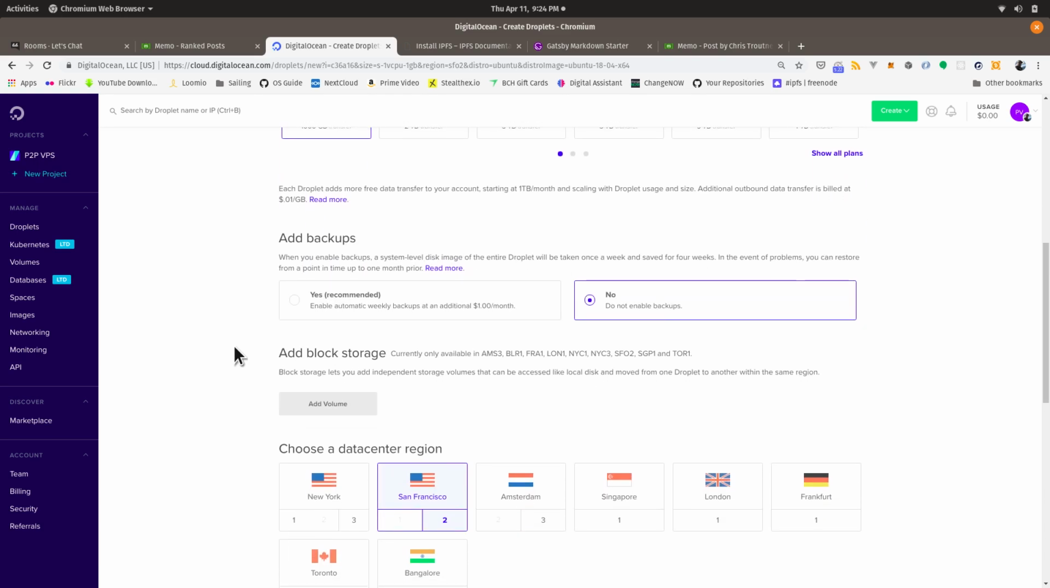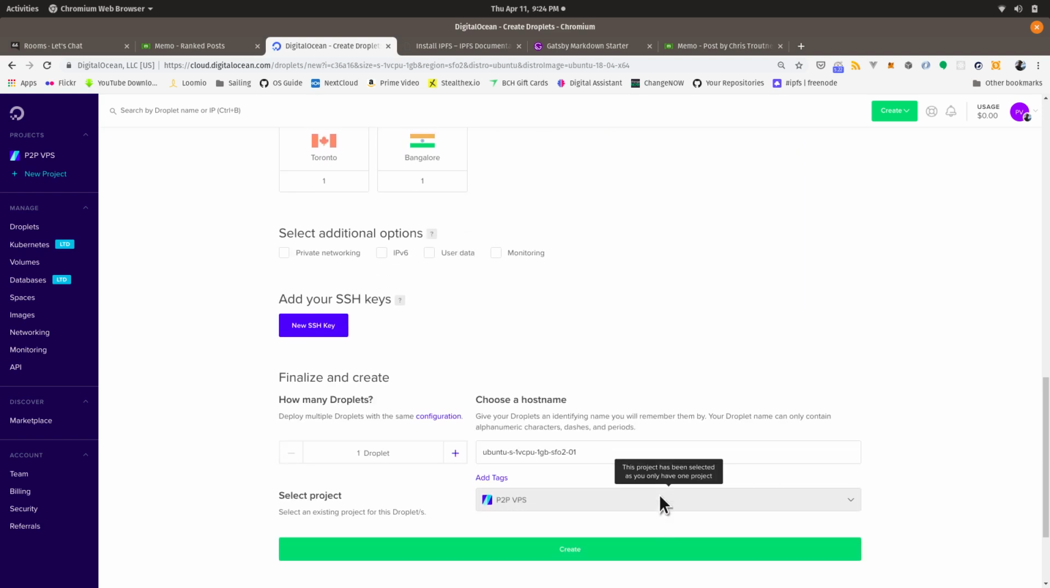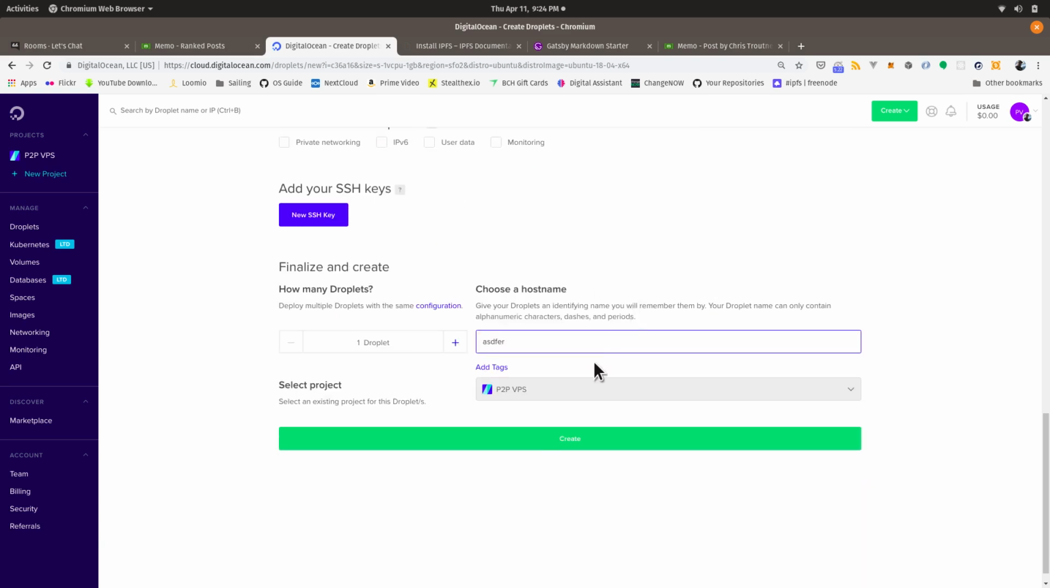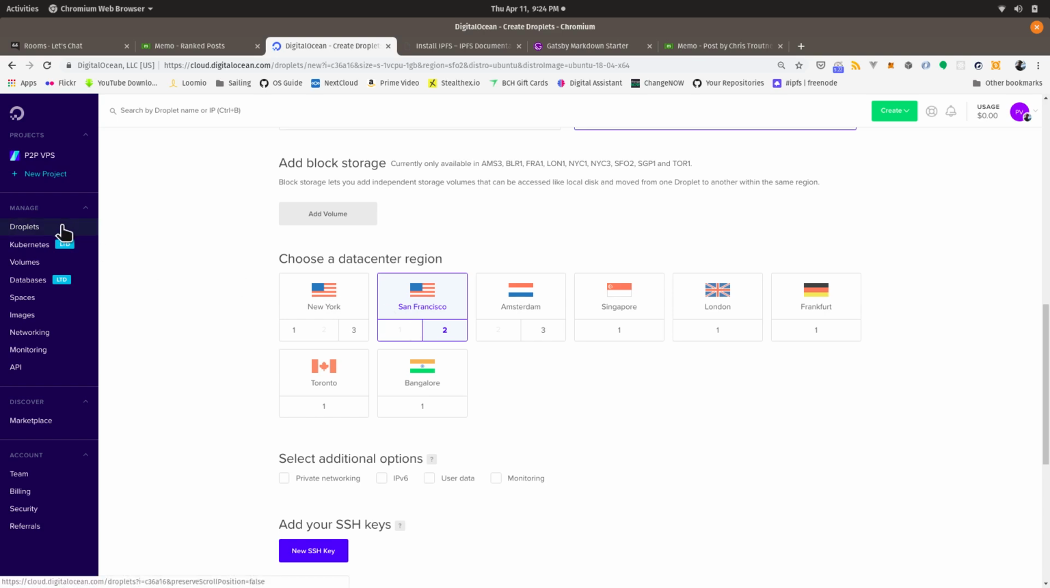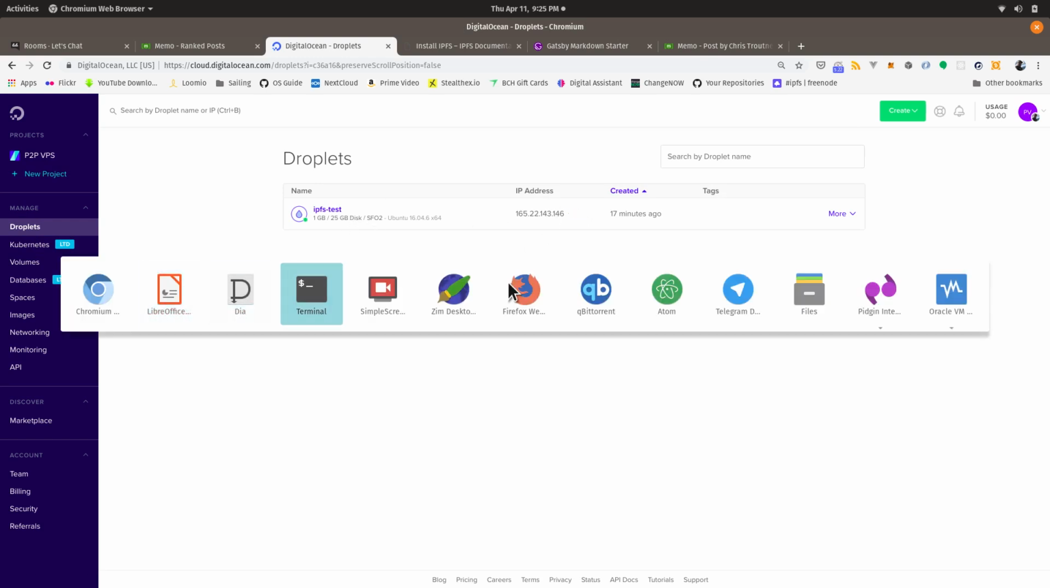And San Francisco's fine. And then you would give it a name, whatever. And then you hit create, and that would create your droplet. And that's how I created this one. And then it emailed me the IP address and the password for the root login. And so I already did that.